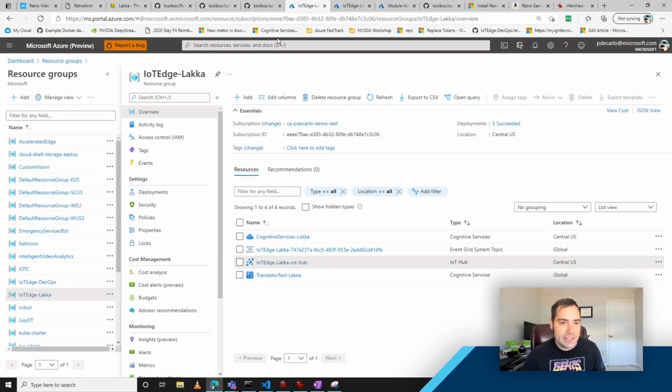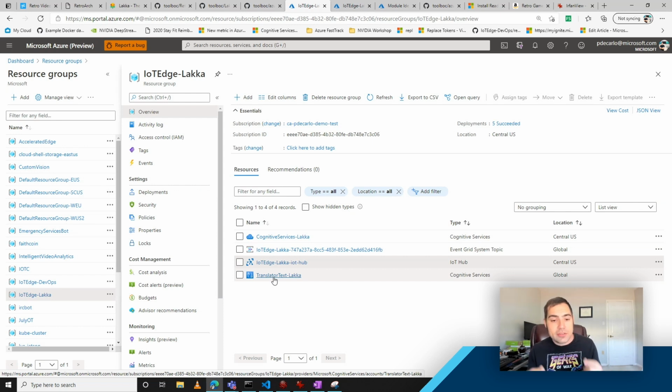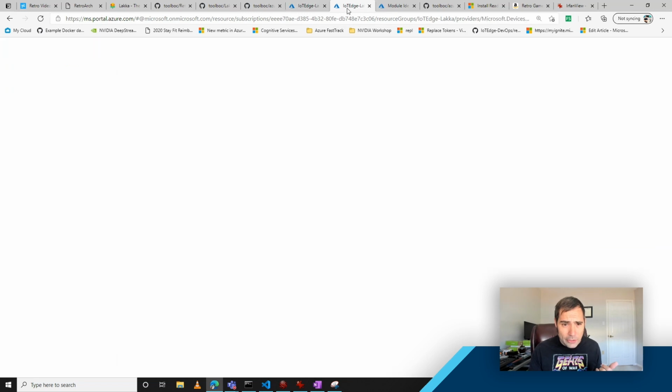So as you sort of hinted here, this is made up of some Azure services, the first of which is this concept of an IoT Hub. And you'll see there's a few cognitive services that I'm using here in order to have access to an API key so that I can run those services locally in a deployment. I'll quickly go through what that looks like.